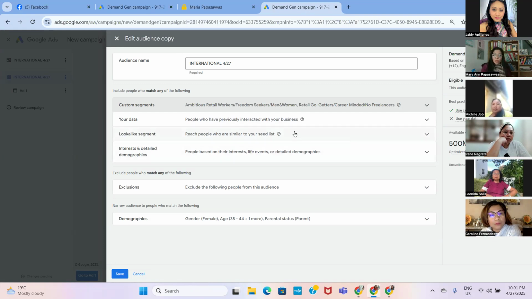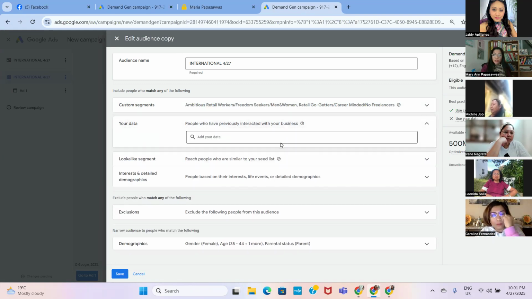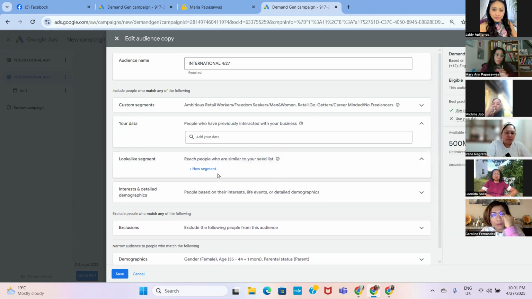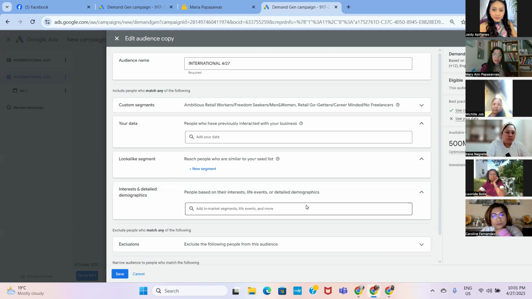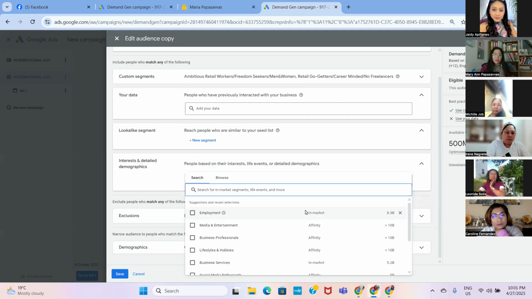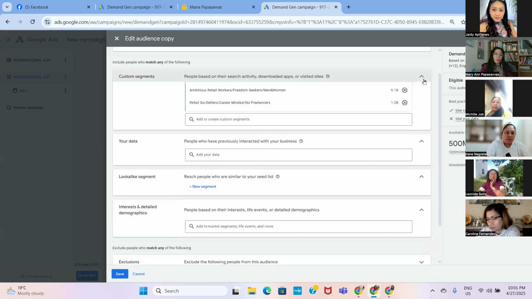But if you want to use this one, you can just click here and browse your targets. And also here, if you want to target, what happened with my laptop? With your old lookalike segments, you can set up here. And if you want to target the interest, you can set up here. Okay, everything here, you can just target those. Very easy.